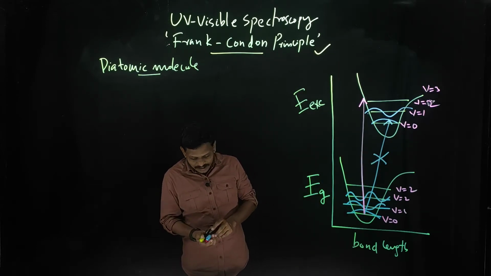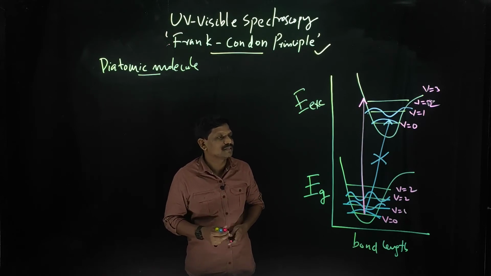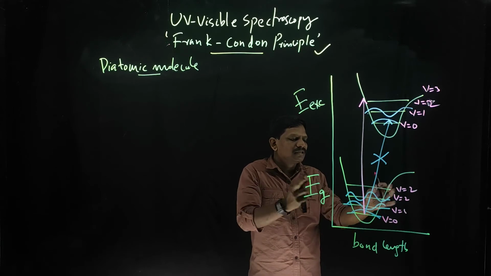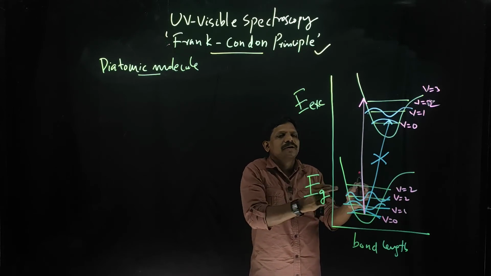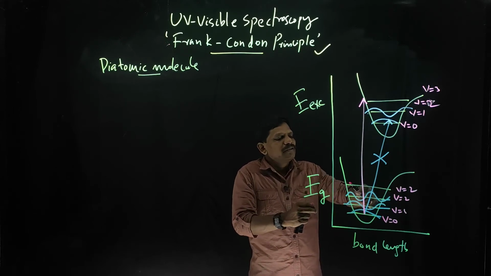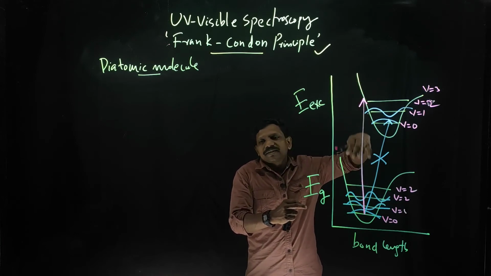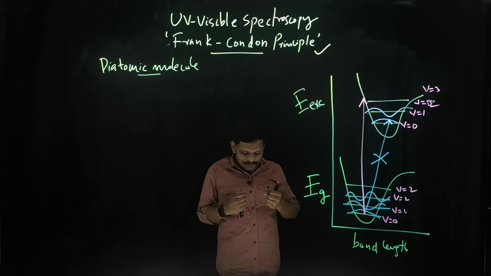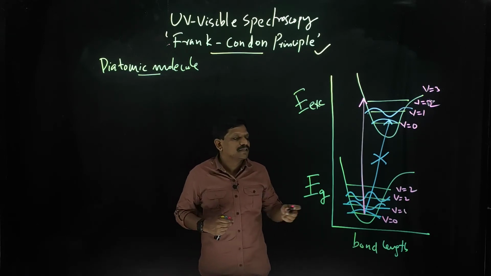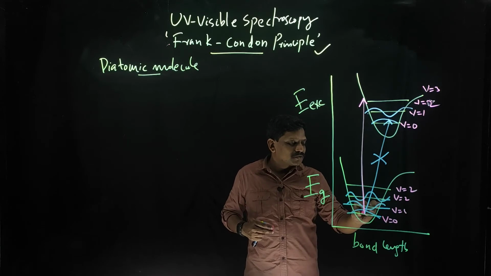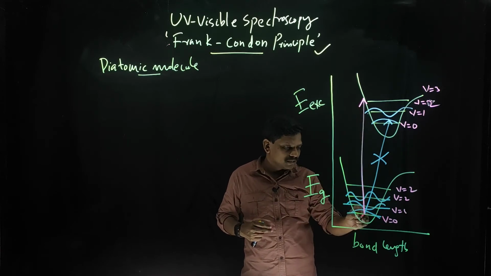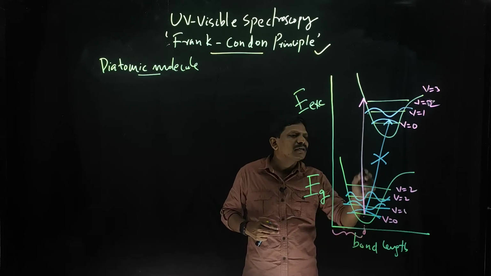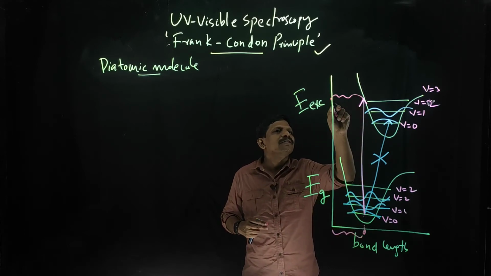Because the internuclear distance is changed. Within the ground state the molecule is vibrating, but very fast the electronic transition is taking place. It will go up and down very fast many times while just attempting one vibration. That means you should express it vertically. That means the internuclear distance here is the same distance you can see here.